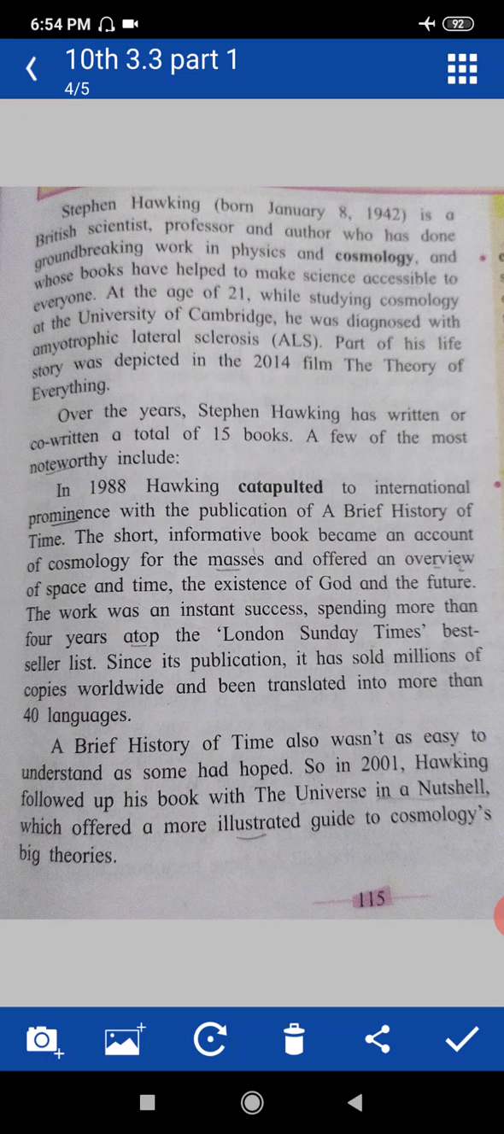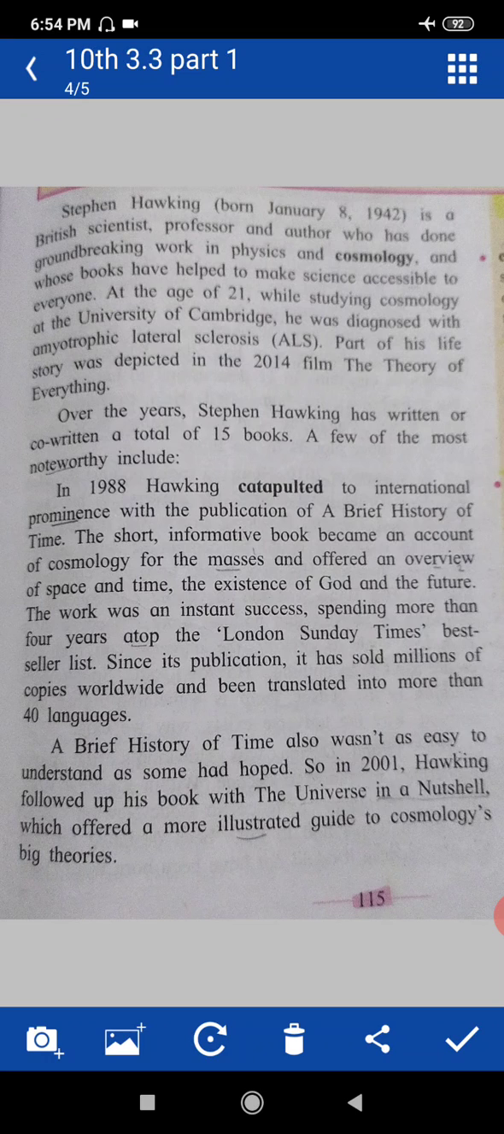Now here let's see what happened in 1988. Stephen Hawking catapulted, means launched, to international prominence. Prominence means the state of being important or famous or well known. Means international familiarity he got here by this one. With what? With the publication of a book. And what is the name of that book? A Brief History of Time. That was published in 1988.